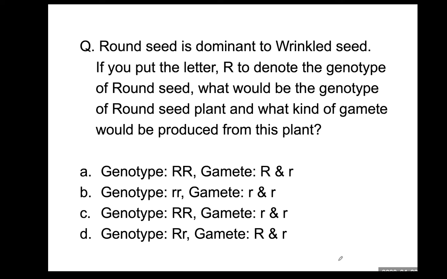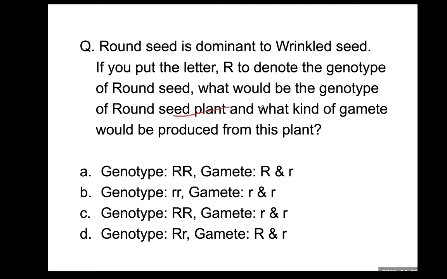Okay, let's solve this question. Round seed is dominant to wrinkled seed. If you put the letter large R to denote the genotype of a round seed, what would be the genotype of a round seed plant, and what kind of gamete would be produced from this plant, the round seed plant?